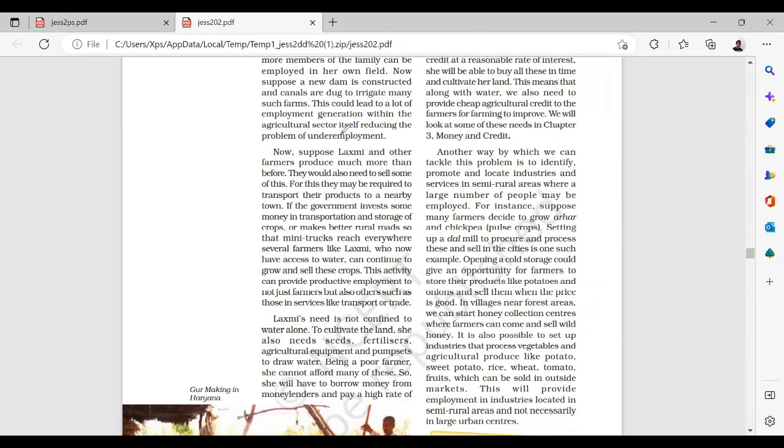Another way by which we can tackle the problem is to identify, promote, and locate industries and services in semi-rural areas where a large number of people may be employed. For instance, suppose many farmers decide to grow arhar and chickpea, that is, pulse crops. So setting up a dal mill to procure and process these and sell in the cities is one such example.